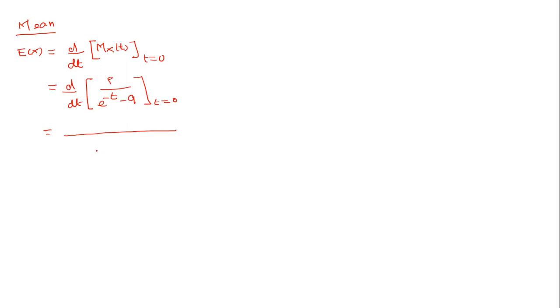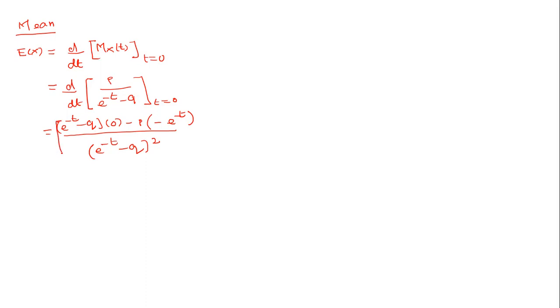So first I am going to square the denominator, (e power minus t minus q) whole square. Now we keep the denominator as it is, e power minus t minus q. If we differentiate p with respect to t, the answer becomes 0. Now we keep p as it is, and differentiate e power minus t minus q with respect to t. If we differentiate e power minus t, the answer is minus e power minus t. If we differentiate q, the answer is 0.